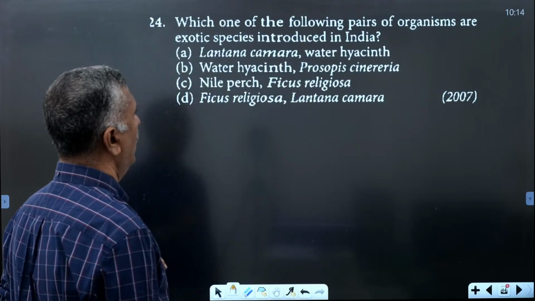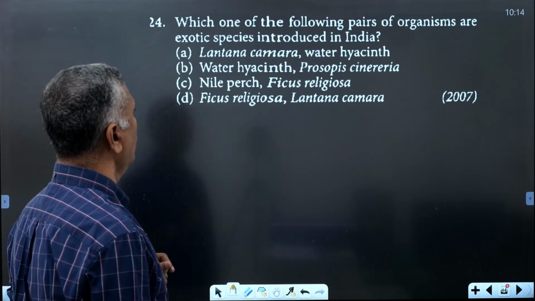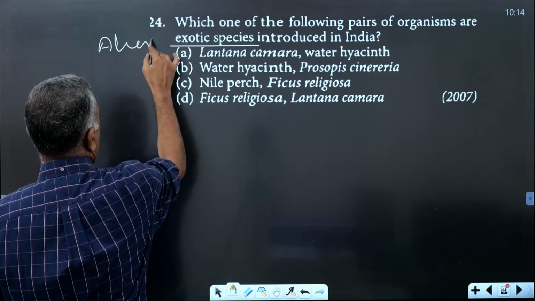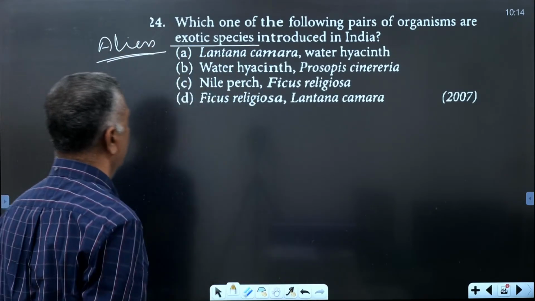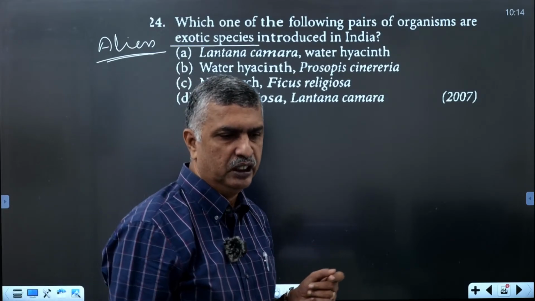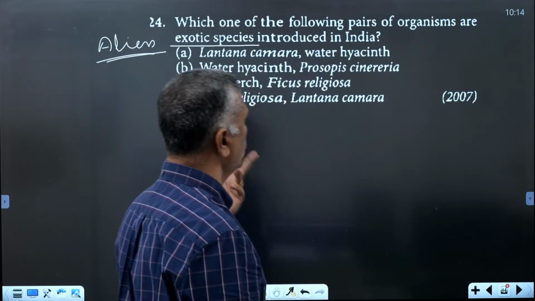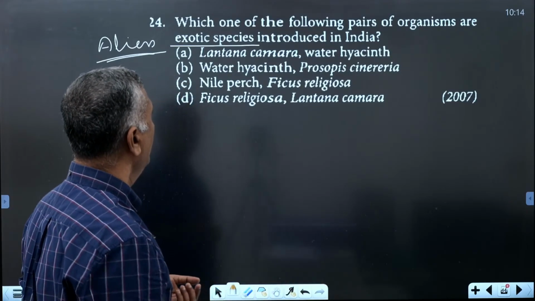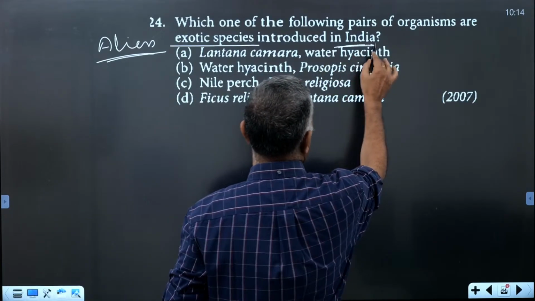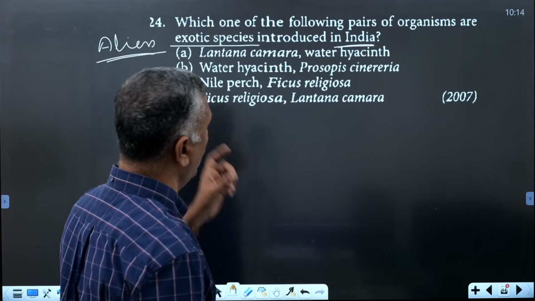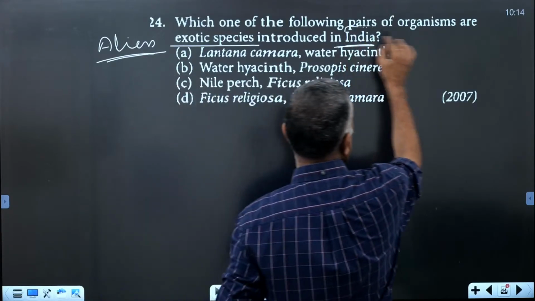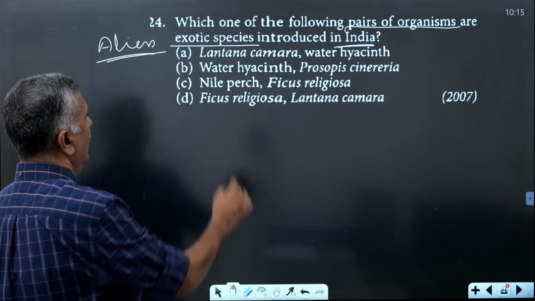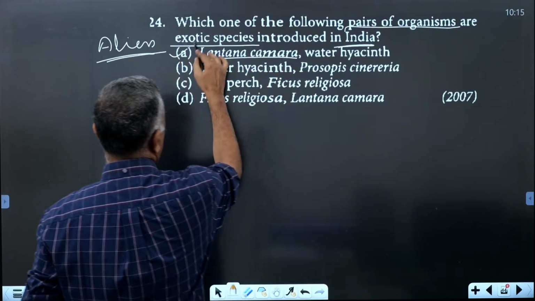Which one of the following pairs of organisms are exotic species? Exotic species means alien species, A-L-I-E-N. In the textbook it is given as alien species. Alien species is also called exotic species, introduced species or foreign species. Which pairs of organisms were introduced in India? One is Lantana camara, a plant, and another is water hyacinth, Eichhornia crassipes, C-R-A-S-S-I-P-E-S.